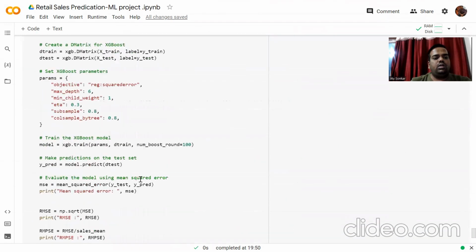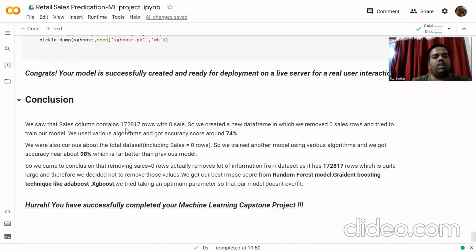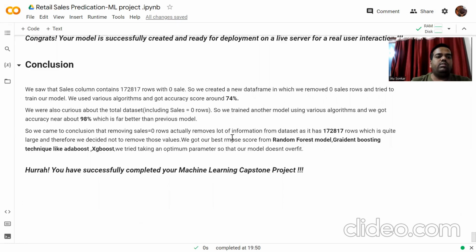In the last conclusion, we can state that the sales column contains 1,72,870 rows with 0 sales. So we created a new data frame in which we removed the 0 sales rows and tried to train our model. We used various algorithms and got accuracy around 74%. We were also curious about the total data set and tried to model it, and we got accuracy near about 98%, which is far better than the previous model. So we can say that XGBoost is the best for this data set.